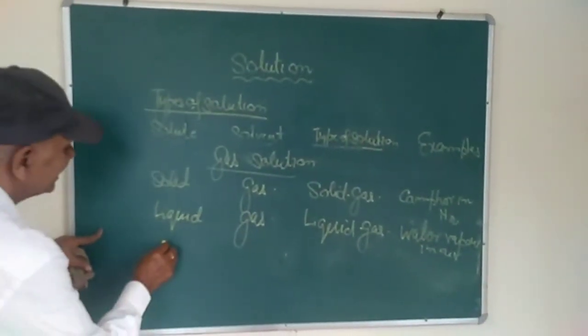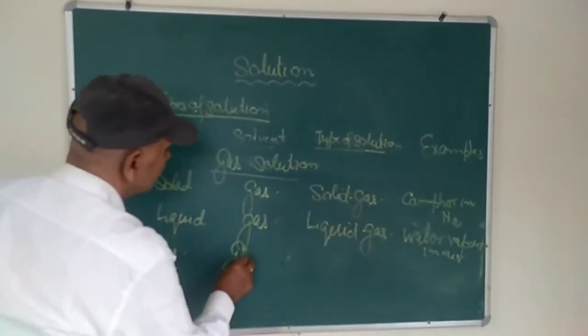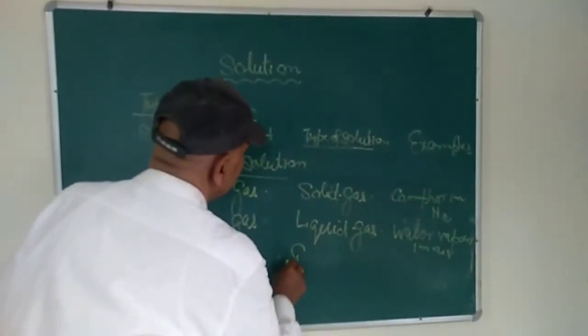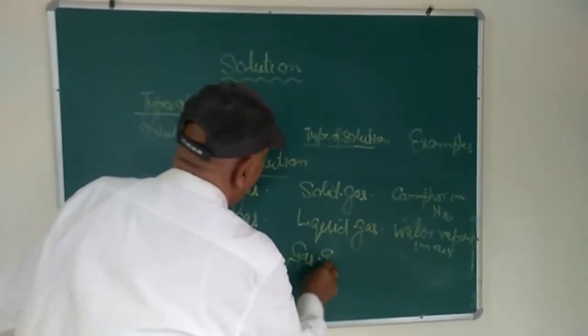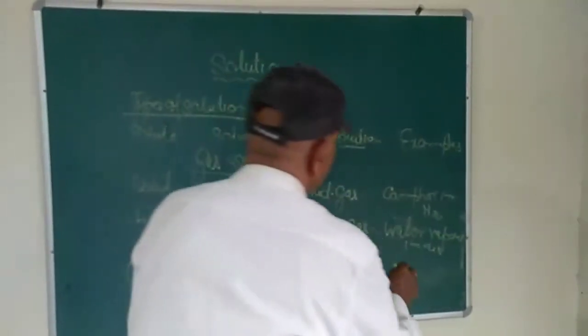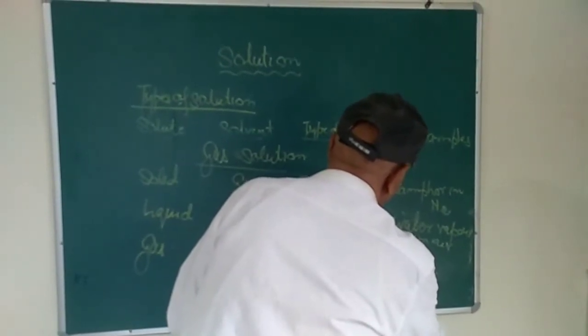Next is gas in gas. Gas is the solute, gas is the solvent, and that is called gas solution. For example, oxygen and nitrogen in air.